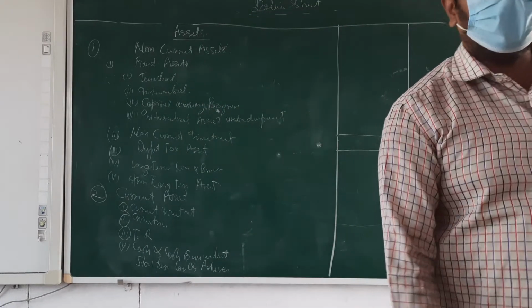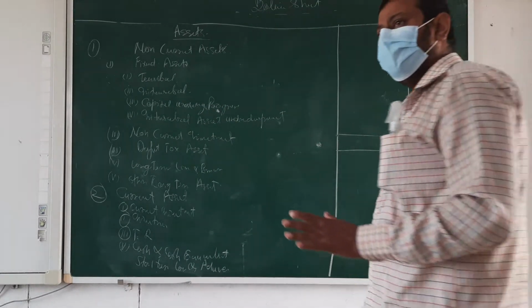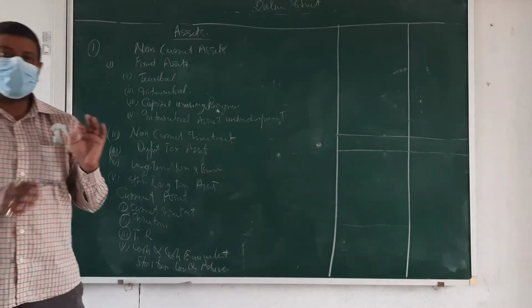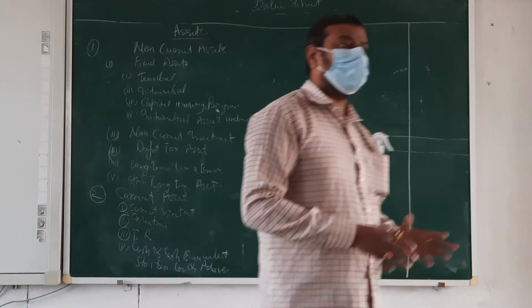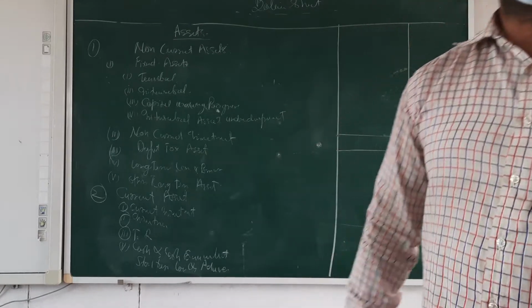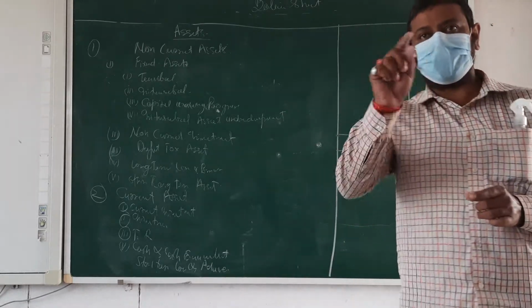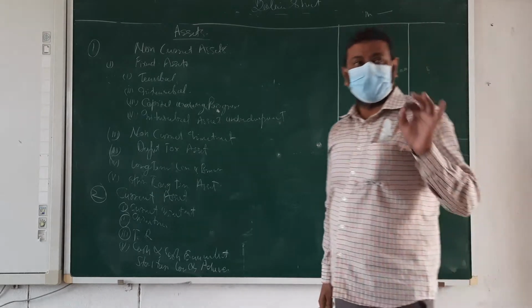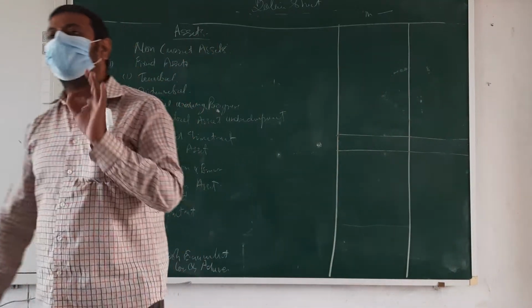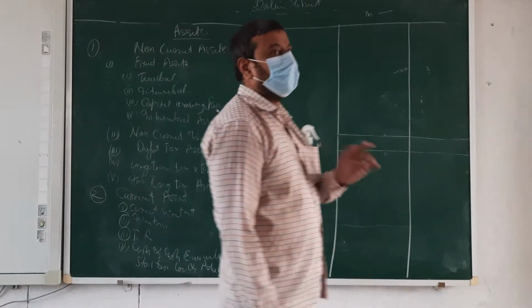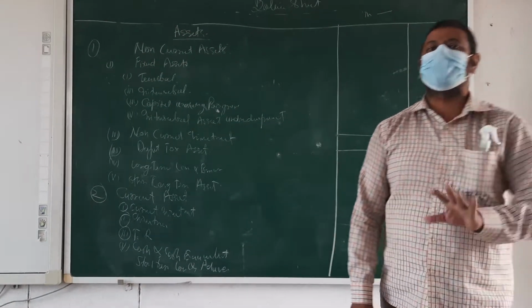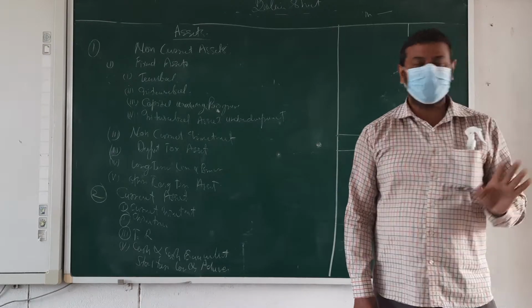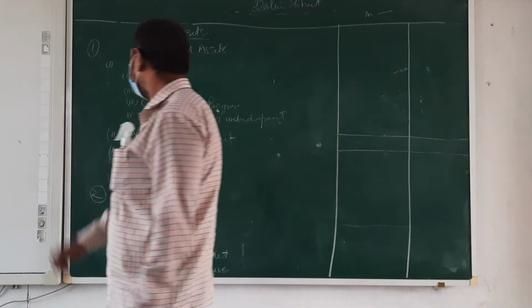It's like goodwill, trademarks, patent. These are the intangible. This is the main difference between the tangible and intangible. Okay, beta? In the tangible, we can see and touch, and in the intangible, we cannot see and touch. Only the main difference is this. Okay? Then go for the next one, beta.